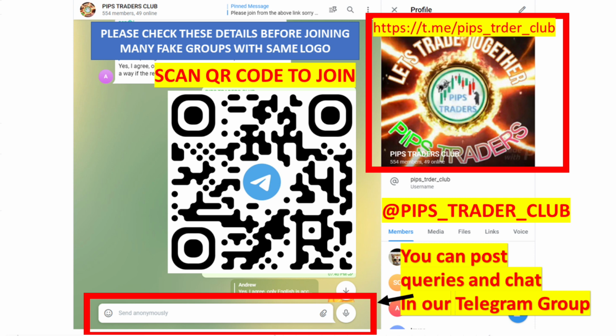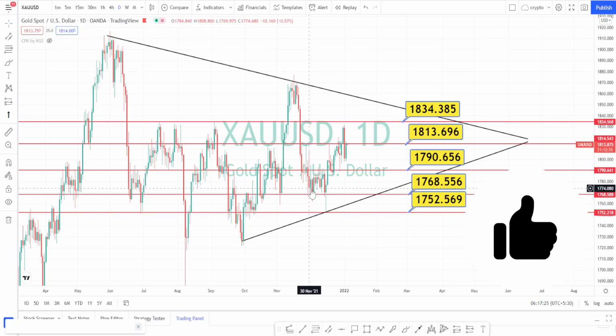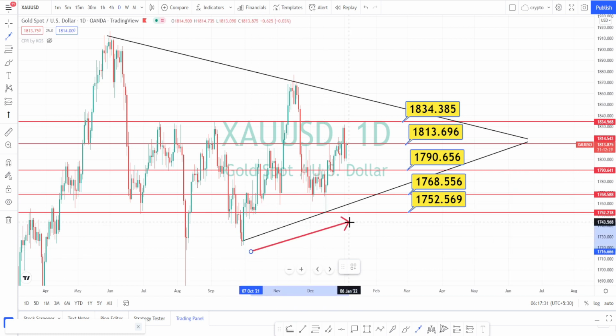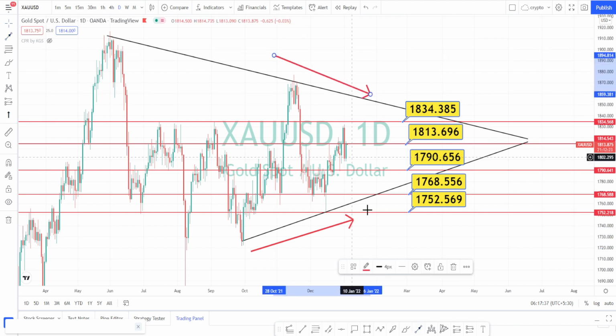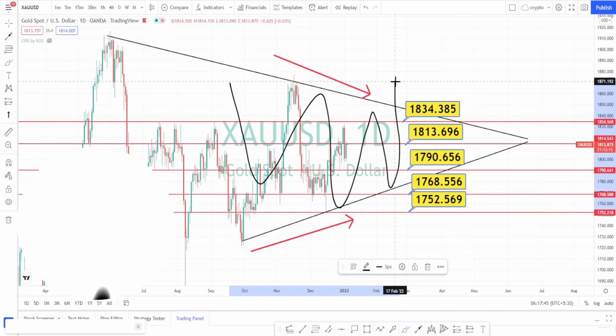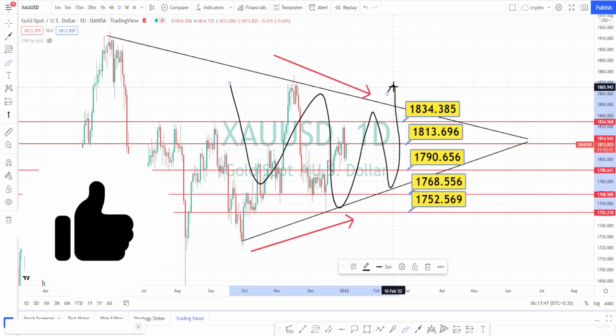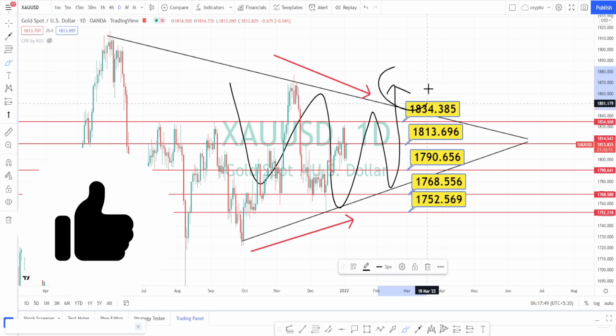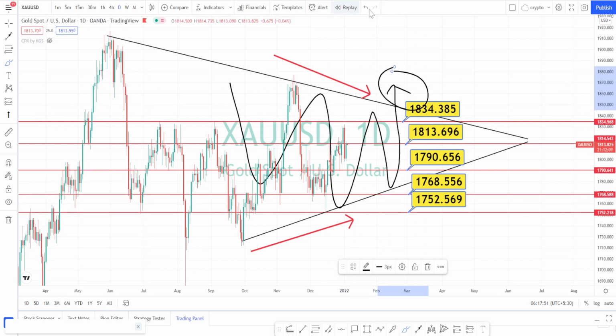Let us start with the analysis. I am in daily time frame now. As I had explained in my previous video, the current trend is trading within a symmetric triangle pattern. The higher and the lower ranges are becoming narrower and narrower. So we can expect a directional breakout, and I am expecting a bullish direction breakout.